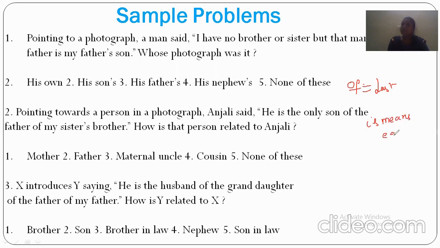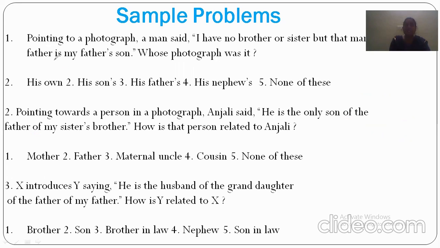Suppose in this problem, if they have asked the father of my sister, like this; but here they have given "is". So "is" means equals to: the relationship after "is" equals the relationship before "is". That we have to remember.